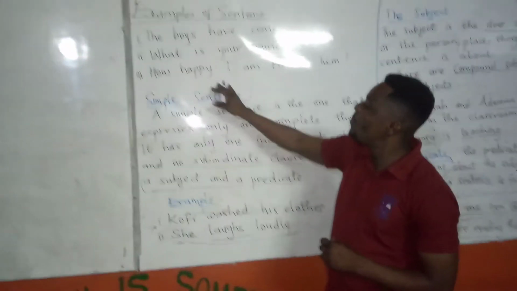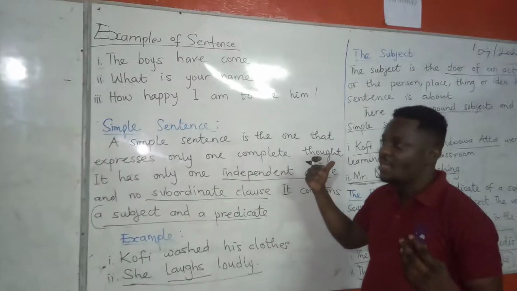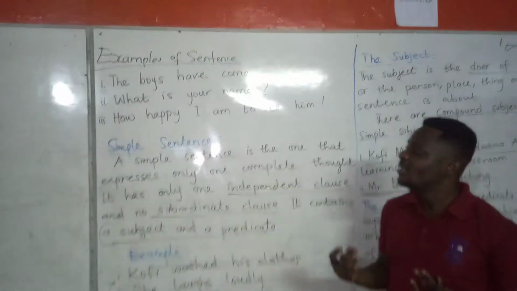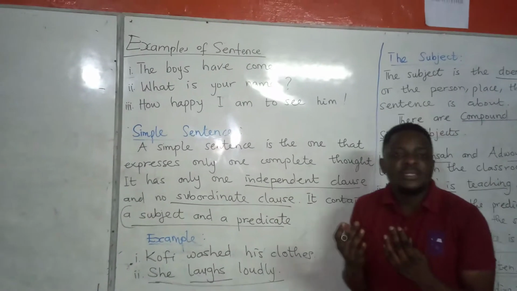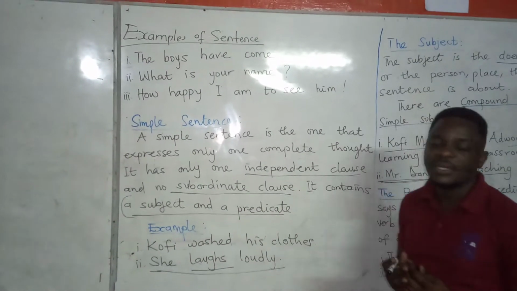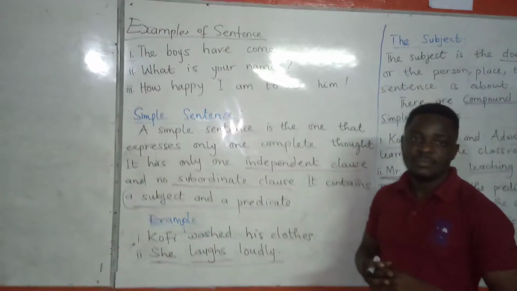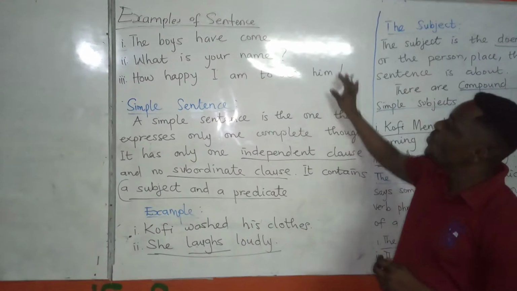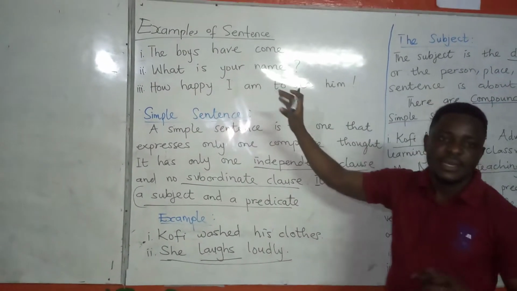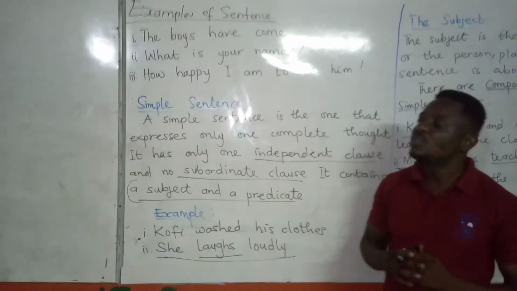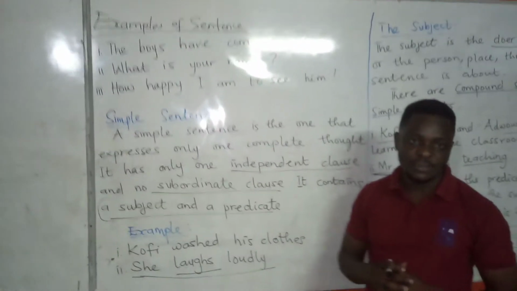We have: how happy I am to see him. I am expressing my mood, the state I am in, the excitement that I felt when I saw my father or my friend or my long-time friend. You see? So when words are put together and there is an understanding or a sense, we say that we have formed a sentence.